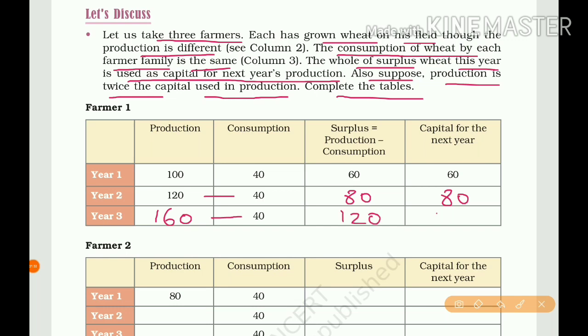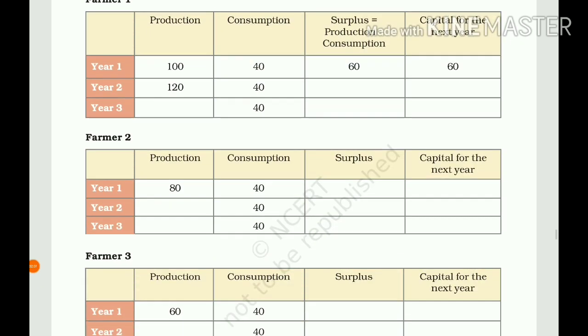The surplus amount is kept as capital for the next year. Next year the capital turns into twice in production, so 120. Consumption is the same, 40. So surplus is 120 minus 40, that is 80. The 80 is kept as capital for the next year. That capital turns into twice in production, so 80 into 2 is 160. 160 minus 40 gives a surplus of 120. The surplus amount is kept as capital for the next year. So observe this table: production is increased, surplus also increased, so capital also increased.